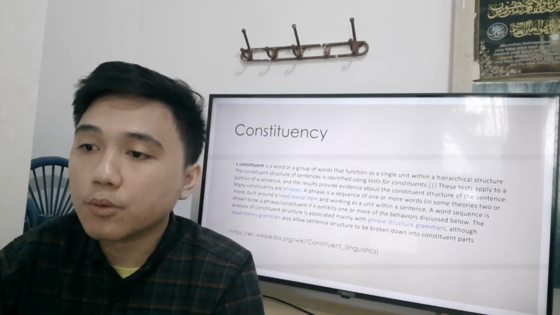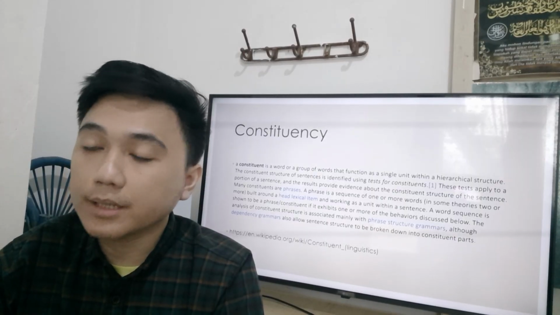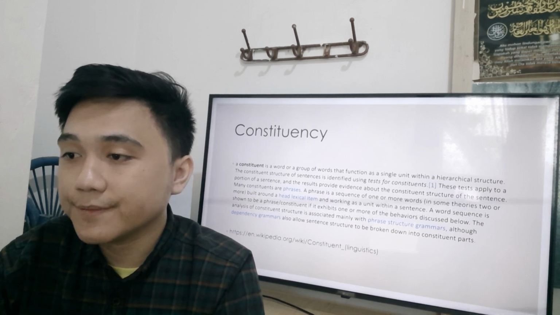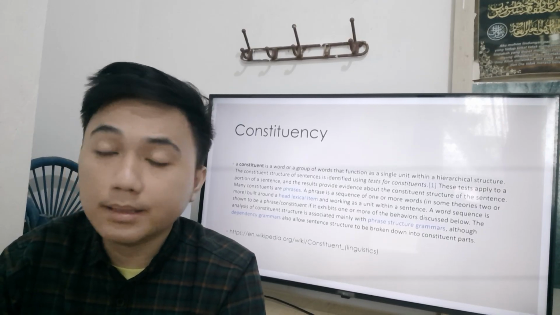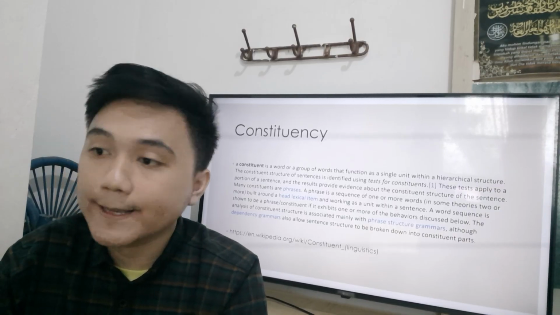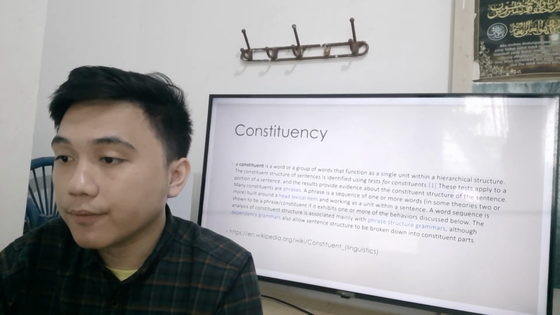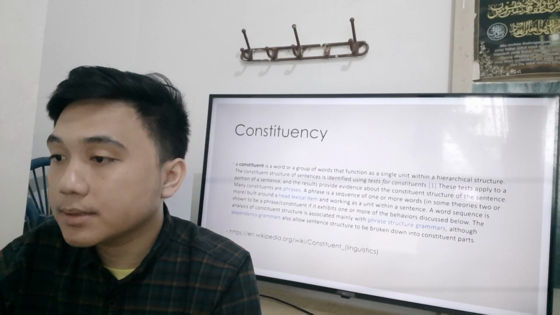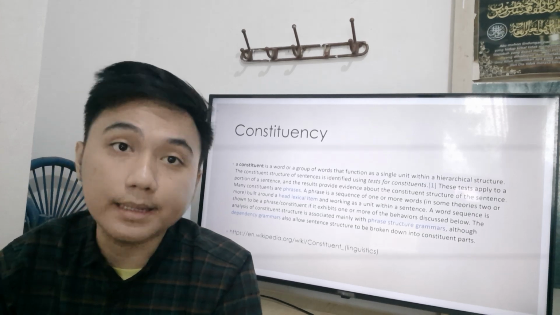A constituent is a word or group of words that function as a single unit within a hierarchical structure. The constituent structure of sentences is identified using tests for constituents. These tests apply to a portion of a sentence, and the results provide evidence about the constituent structure of the sentence. Many constituents are phrases. A phrase is a sequence of one or more words, in some theories two or more, built around a head lexical item and working as a unit within a sentence.